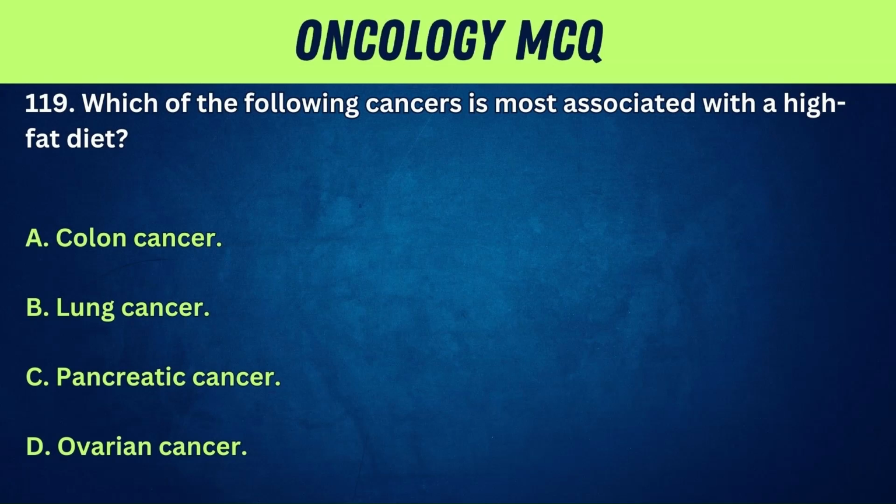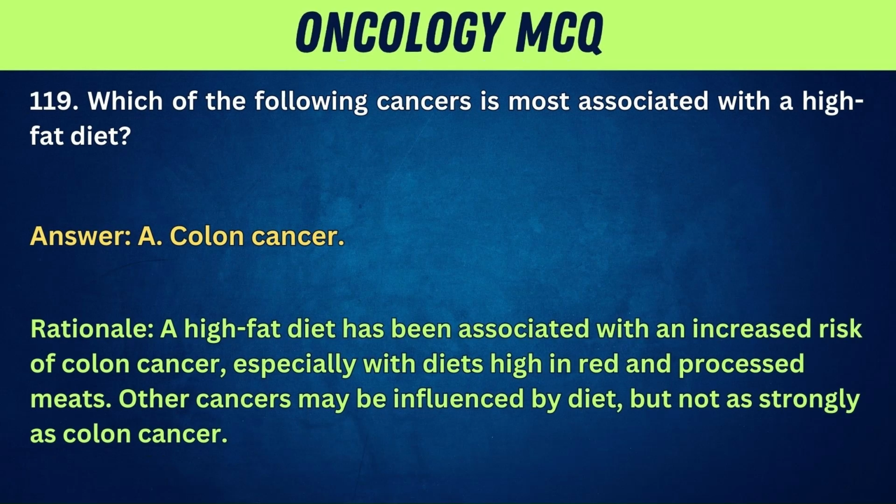119. Which of the following cancers is most associated with a high-fat diet? A. Colon cancer. B. Lung cancer. C. Pancreatic cancer. D. Ovarian cancer. Answer: A. Colon cancer. Rationale: a high-fat diet has been associated with an increased risk of colon cancer, especially with diets high in red and processed meats. Other cancers may be influenced by diet, but not as strongly as colon cancer.